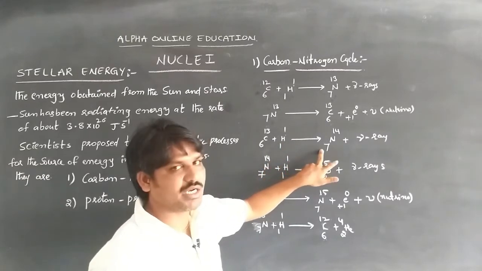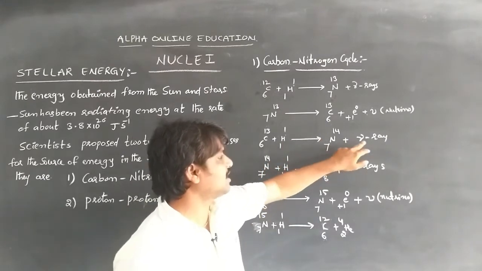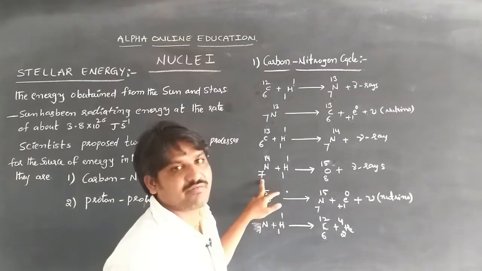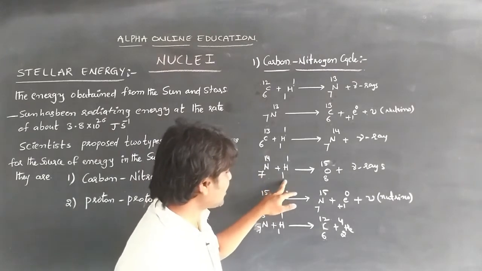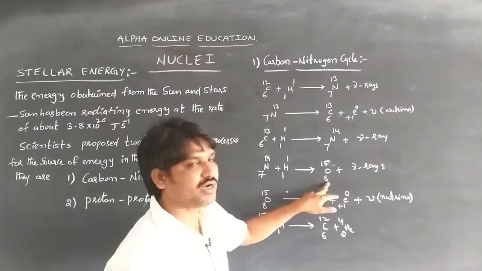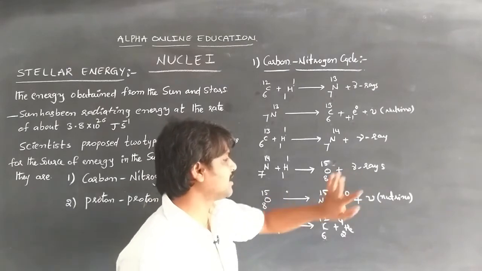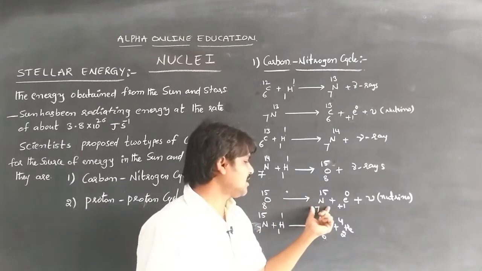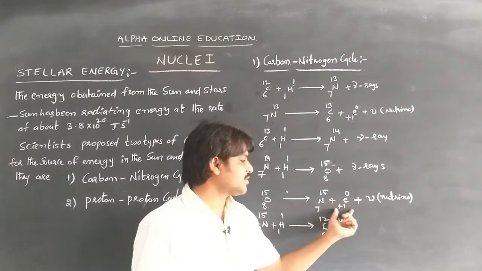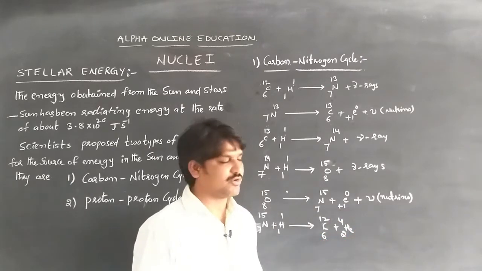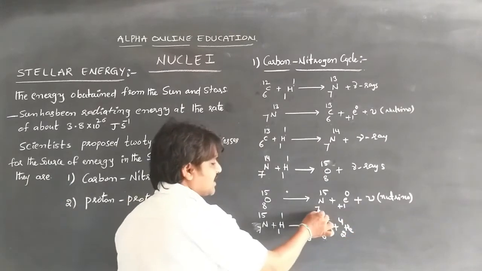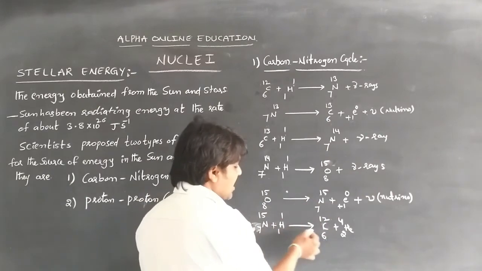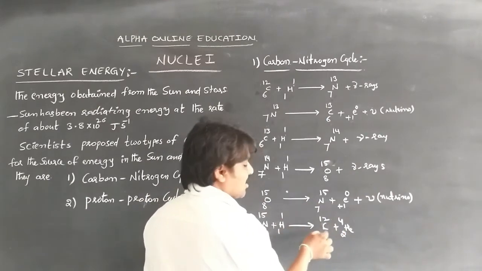That carbon atom will again combine with one proton and form the stable nitrogen, 7N14, emitting gamma radiation. That stable nitrogen will combine with a proton and form the unstable isotope of oxygen, emitting gamma rays. The unstable oxygen decays and forms 7N15, emitting a positron with a neutrino, and this excited isotope of nitrogen will combine with another proton and form the stable carbon and helium.